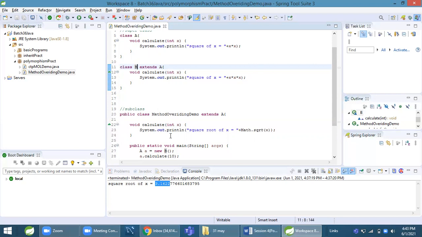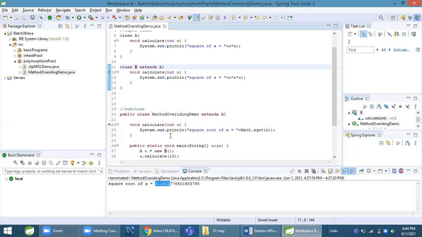Java provided lots of inbuilt classes and ready-made methods. But sometimes we don't want to call Java's implementation and we want to call our own implementation. For example, there is an equals method in the String class and that equals method has some implementation. If we don't want to execute the equals method's implementation, we will override the equals method. We will write the equals method, override it, and write our implementation.